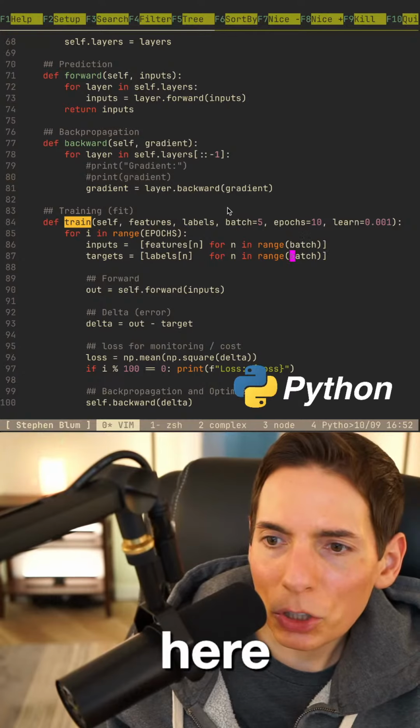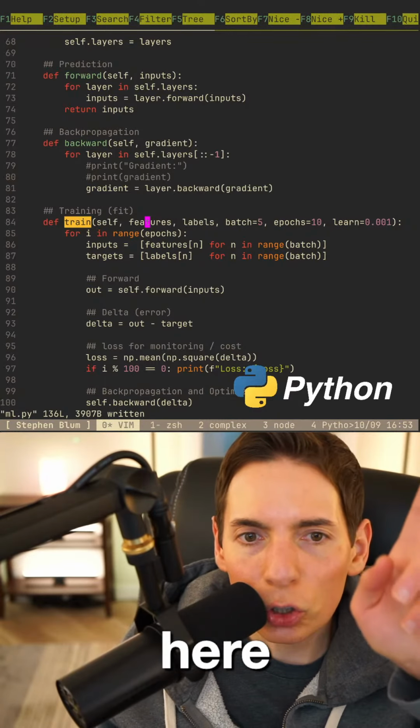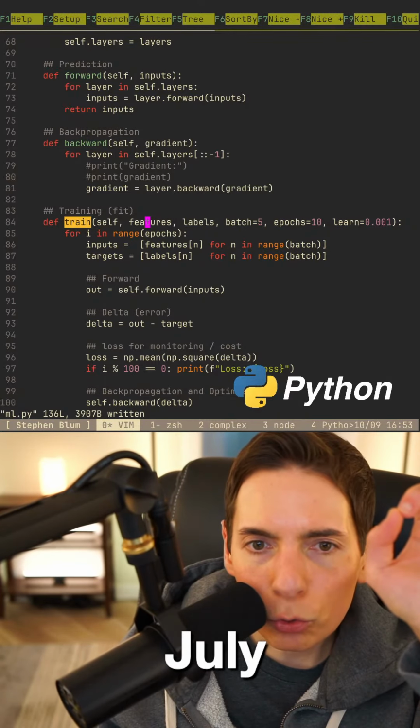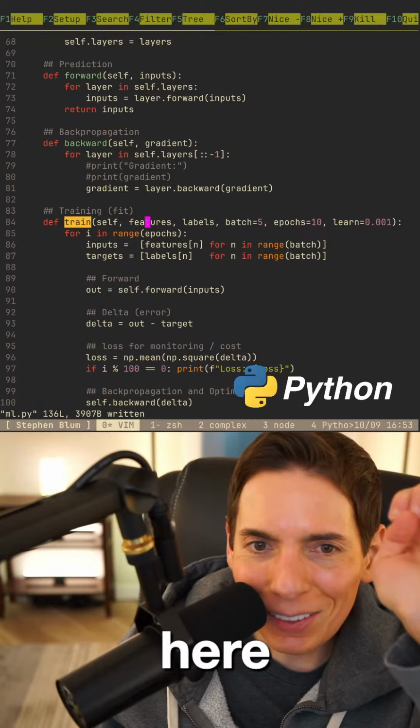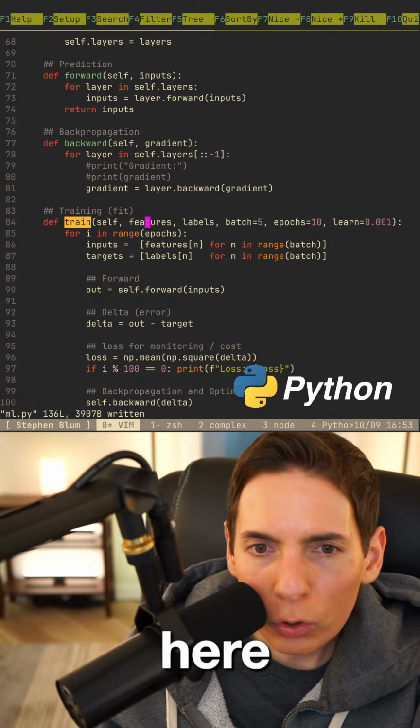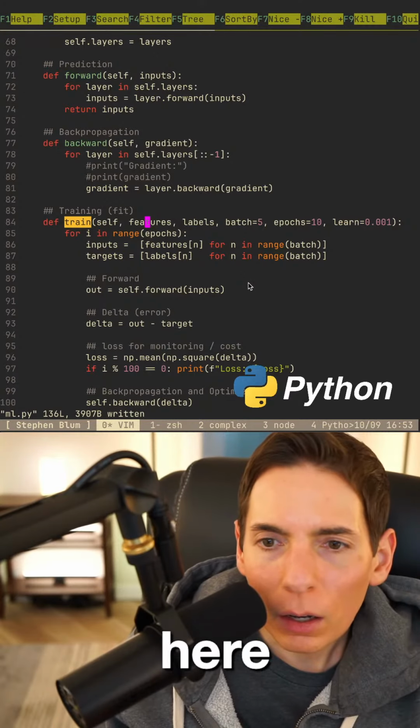We say batch, and then we have epochs like this. And then let's take July's epochs equals train rows, the number of rows divided by the batch. Thank you for the likes, you guys. Okay.